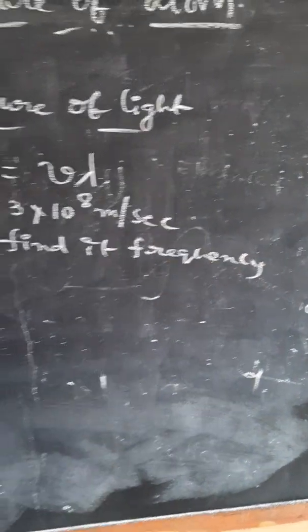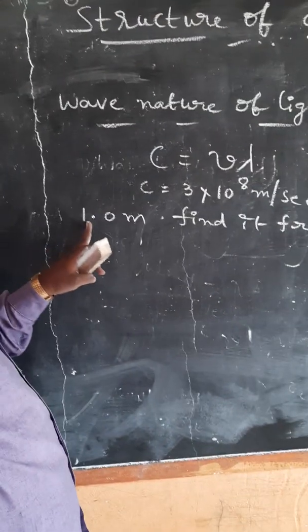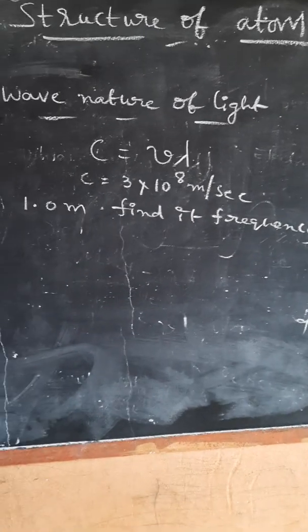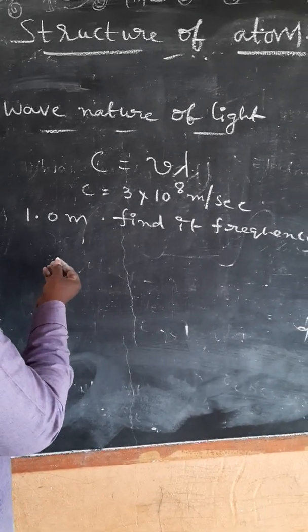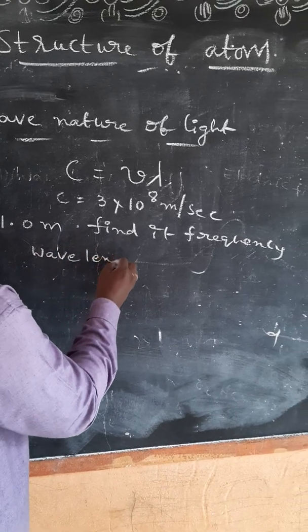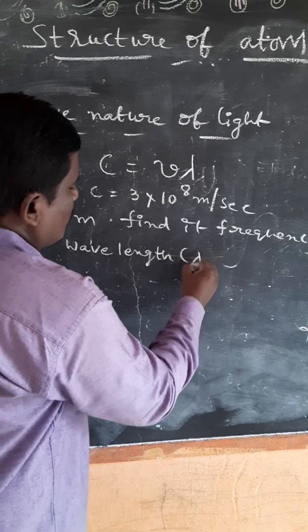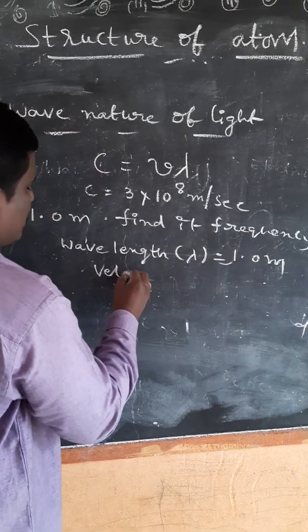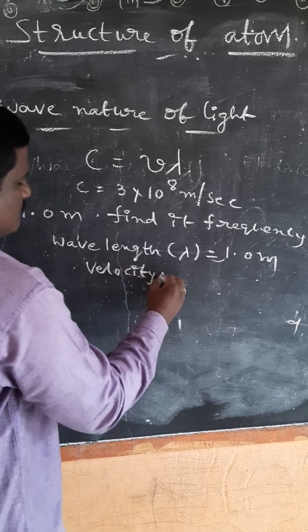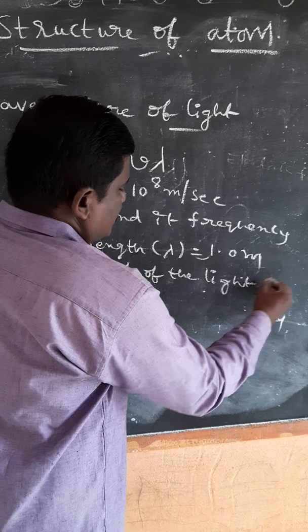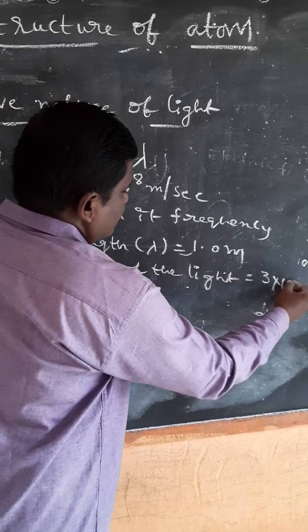Once again I asked the question: the wavelength of a radio wave is 1 meter, find its frequency. In the question, the wavelength lambda is equal to 1 meter, and the velocity of light is 3 into 10 power 8 meters per second.